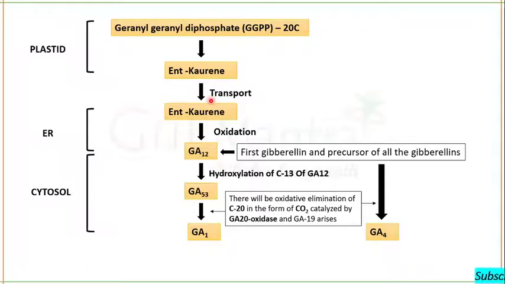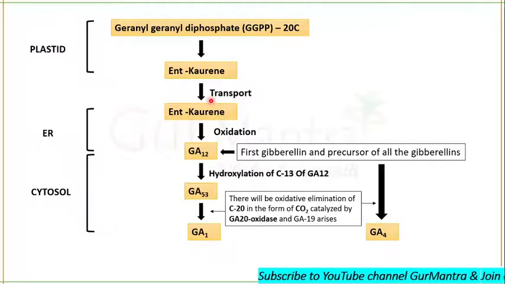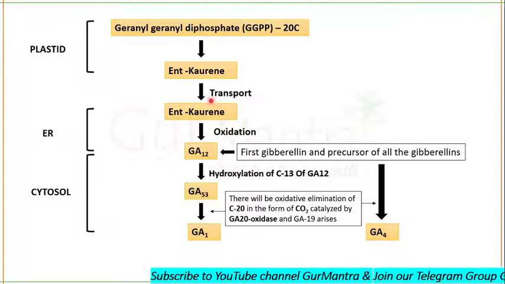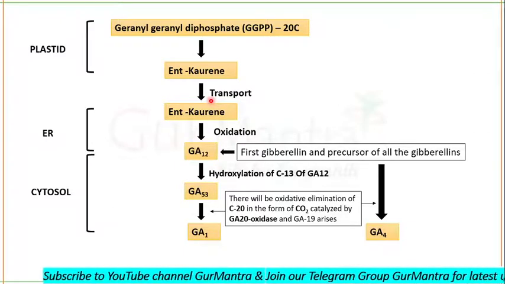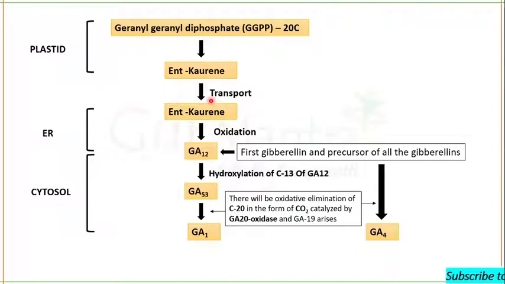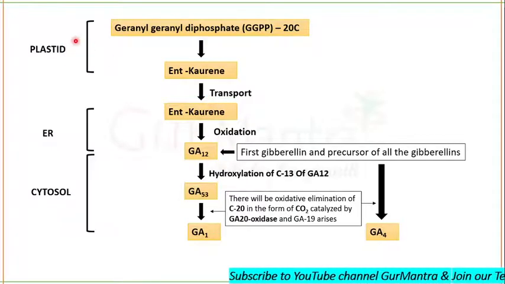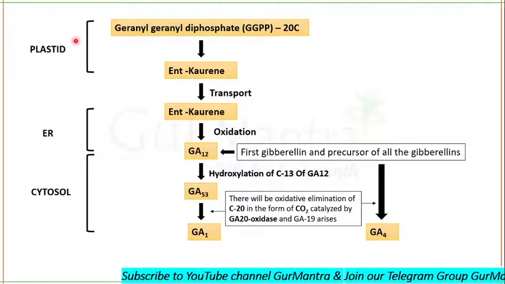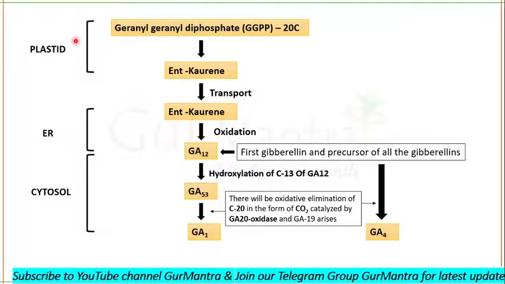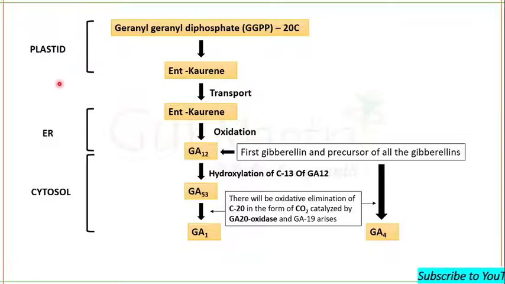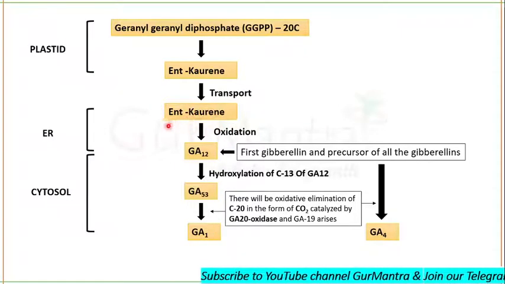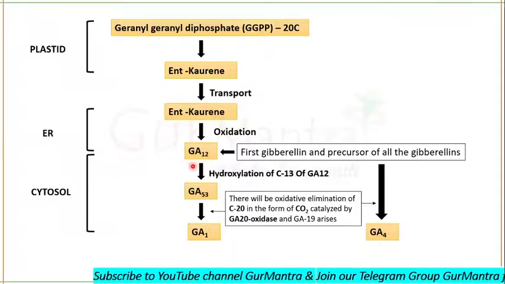So you have to remember that in plastid, geranylgeranyl diphosphate, which is a 20 carbon compound, which is a diterpene, is converted into ent-kaurene. This is what happens in the first step of biosynthesis of gibberellin in plastid. And this ent-kaurene is then transported to the endoplasmic reticulum, where oxidation of ent-kaurene occurs into gibberellic acid 12.